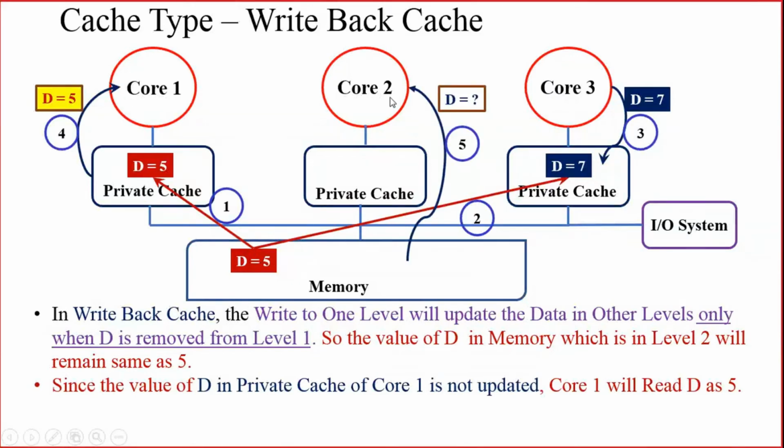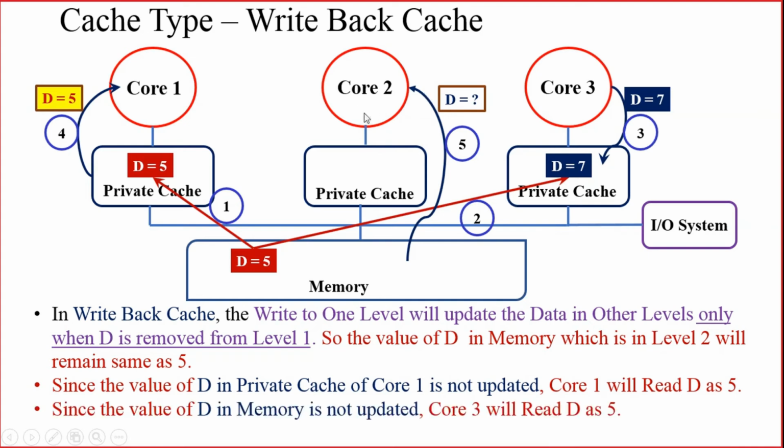Then let us take core 2 trying to read the data from the same location. When it tries to read from the private cache, since the data is not available, a cache miss will happen, so core 2 will read the data from the memory. Since the value of data D is not updated in memory, core 2 also will read the same previous data, D equal to 5.